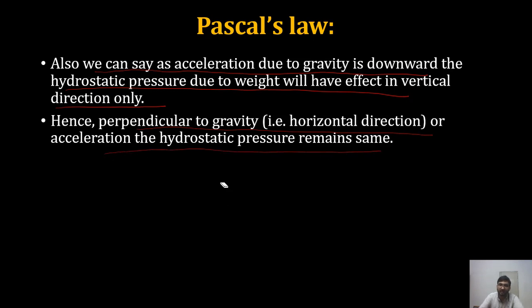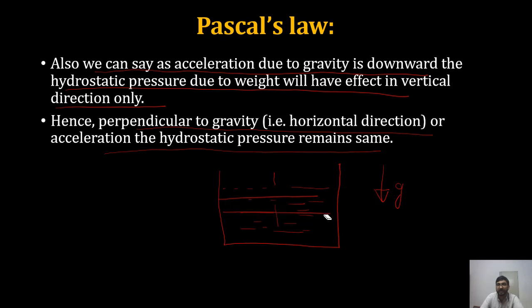So what this statement says is that in a bucket full of fluid, where the acceleration due to gravity is downward, this is the perpendicular line. It will be an isostatic pressure line, meaning the pressure will remain the same at each and every point here.